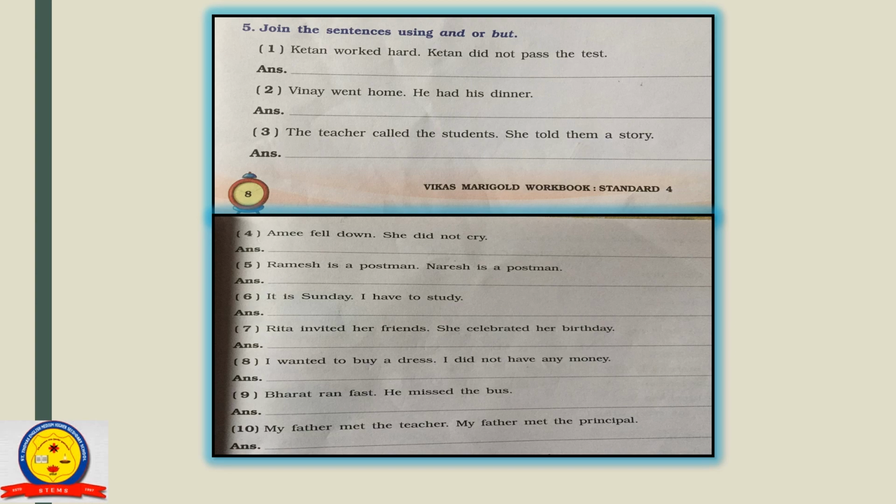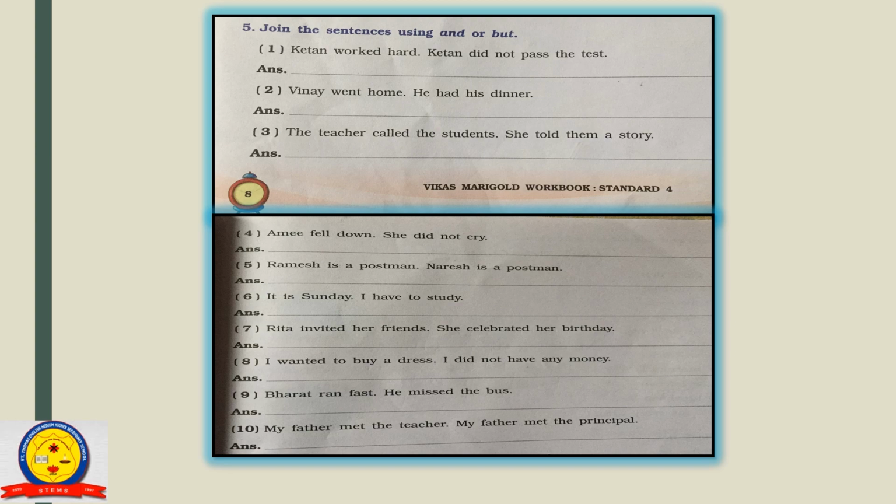For joining the sentence, we will remove the full stop and use but. Ketan worked hard, but, and he did not pass the test. We will remove the second Ketan because we have already mentioned the name of Ketan and we know that Ketan is a boy, so we will use he. So the sentence is: Ketan worked hard, but he did not pass the test.